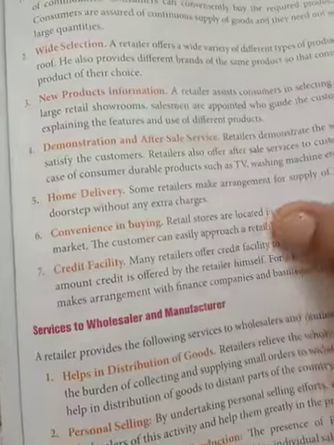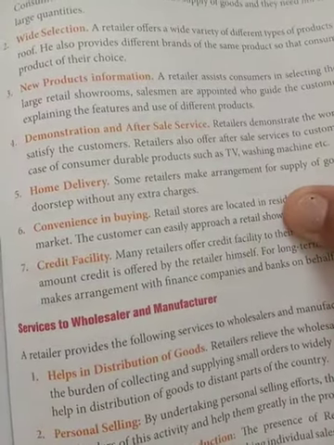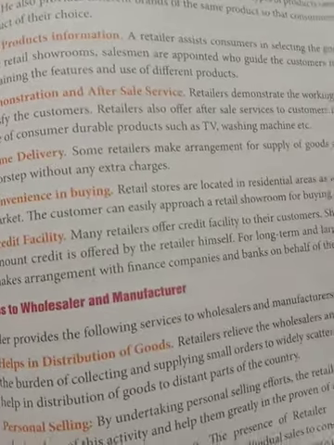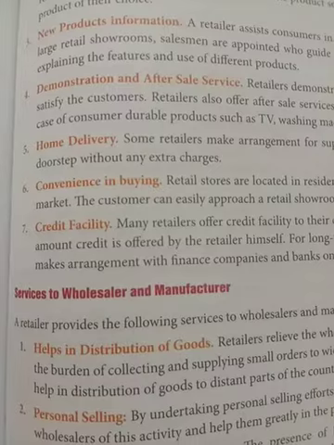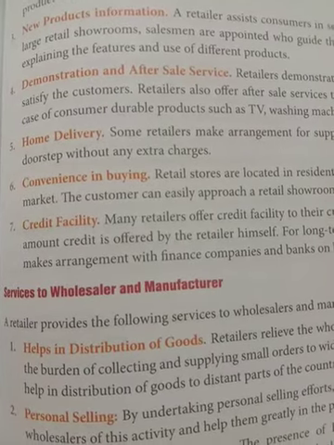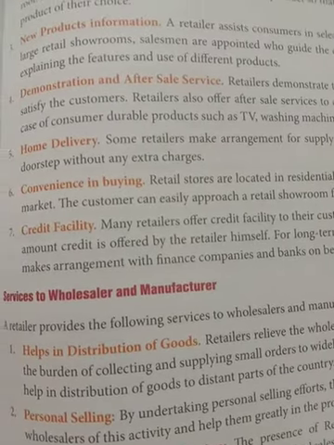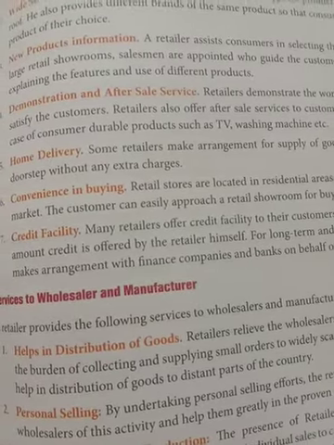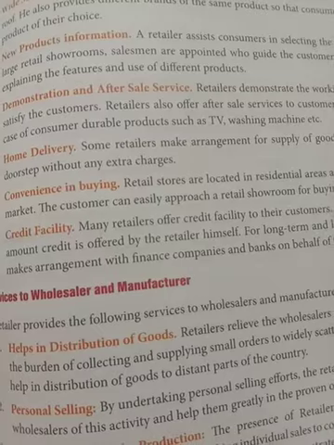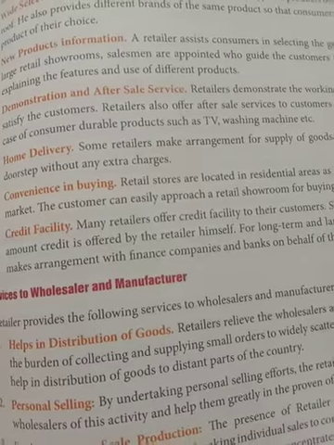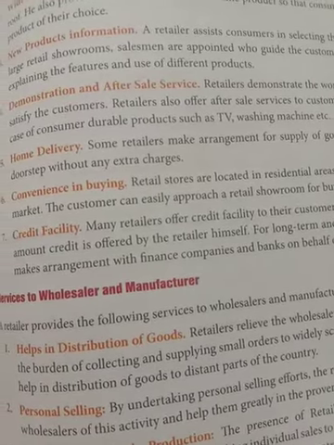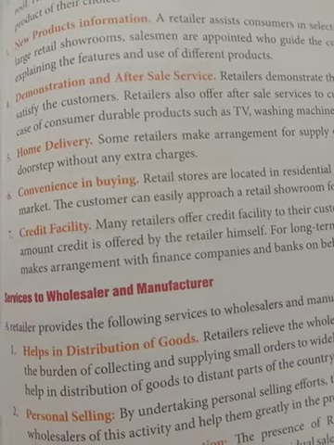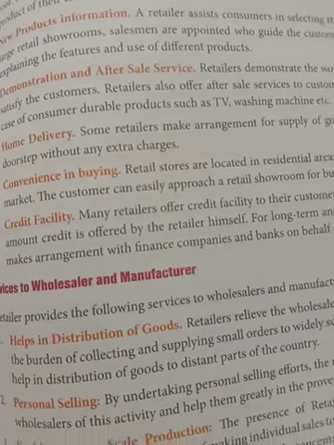Now, the services to the wholesaler and manufacturer by the retailer. The retailer is the last link of the distribution chain, and provides all types of services to the wholesaler and manufacturer also. First of all, it helps in distribution of goods. Goods are produced for the consumer, not to keep in the store, not to keep with the manufacturer, not for the showcase. They are produced for selling in the market at a profit to the final consumer, for the use of the consumer. So the retailer helps in distribution of those goods to the final consumer.